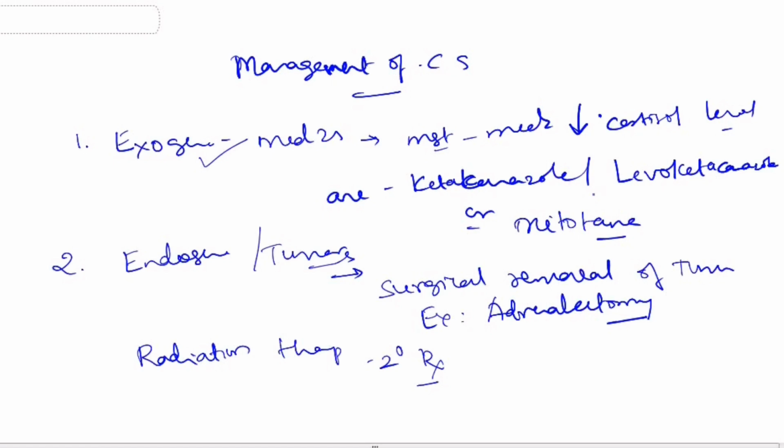It depends upon the underlying cause. If it is caused by exogenous causes or corticosteroid medication, medications such as ketoconazole, levoketoconazole or mitotane are given to reduce the level of cortisol. If Cushing syndrome is due to tumors or endogenous causes, then there are no other options; that includes surgical removal of tumors or radiation therapy as secondary management.